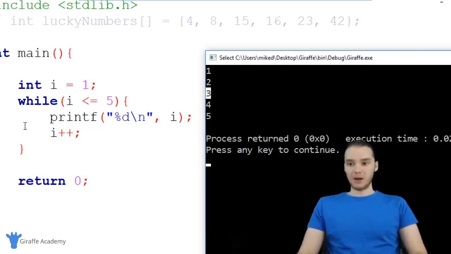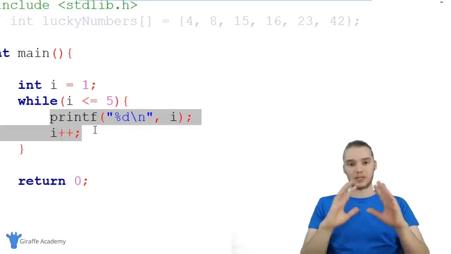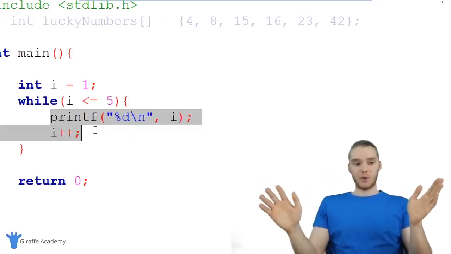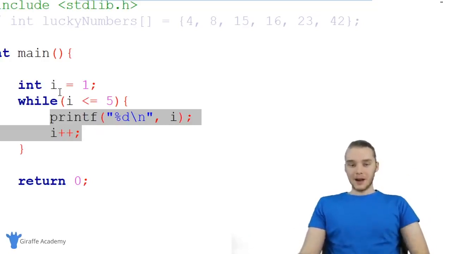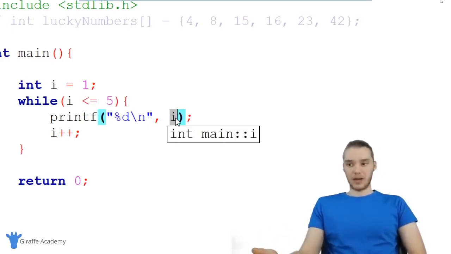So with a normal while loop, I can basically just specify a condition up here and do whatever I want, right? It's very open. You can kind of just do whatever you want with it. But in a lot of situations, and there's tons of these situations, we're going to want to have a variable just like i that will tell us what iteration of the loop we're currently on, or basically just a variable that's going to keep changing every time we go through the loop.